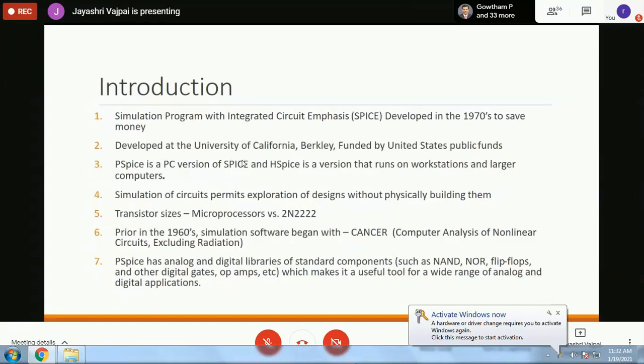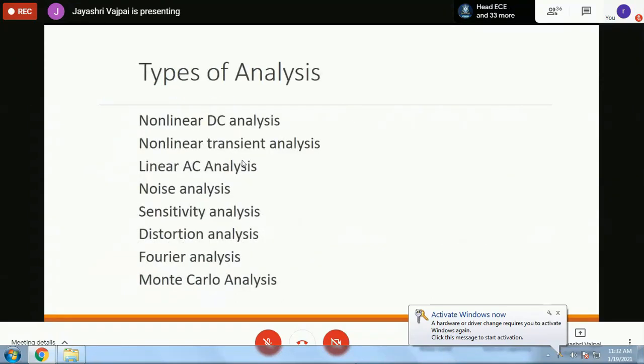Right. So now let us come to look at the types of analysis that are there. As I've already told you, it's DC analysis, which is nonlinear because it's a switch DC, which is not a linear waveform, right? And then nonlinear transient analysis also, because transient analysis means we are looking for the time when a circuit is switched on to the time when the circuit attains the steady state.